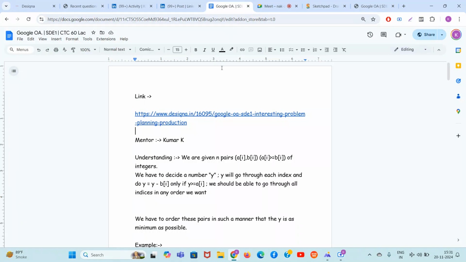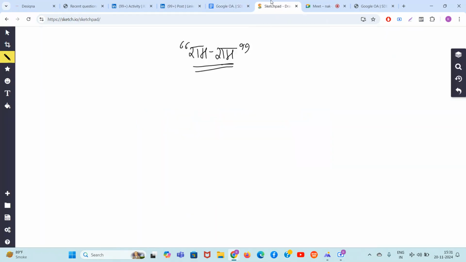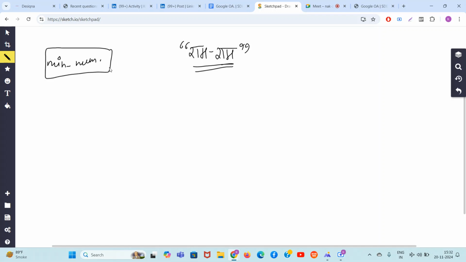Now, guys, the question. The question is pretty interesting. They are saying that you have to find a minimum number. You have to find min nums which can pass through the given n pairs. So you are given n pairs, let's say n equal to 3. And the first number will always be greater than or equal to the second number, so a will always be greater than or equal to b.